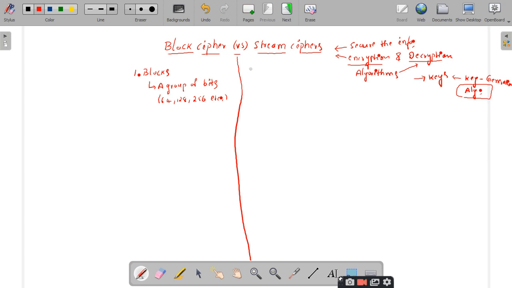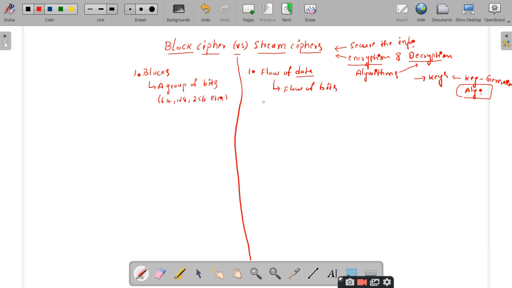But when coming to the concept of stream ciphers, as the name itself says, they are going to encrypt the data in the form of streams. A stream is nothing but a flow of data. Here data is represented in terms of bits, so we can say that it is a flow of bits.